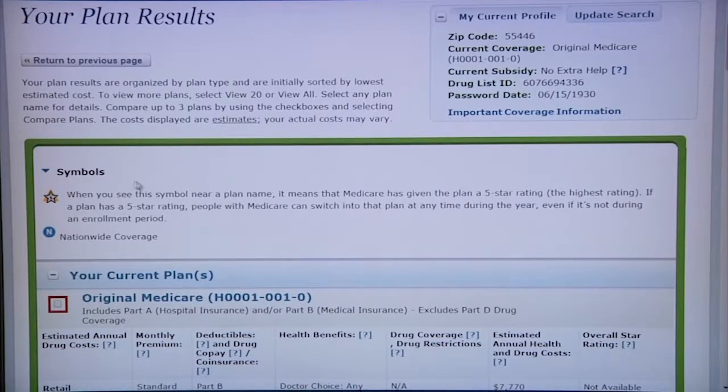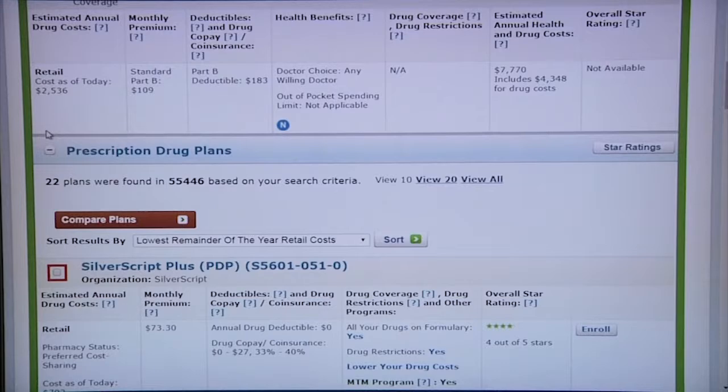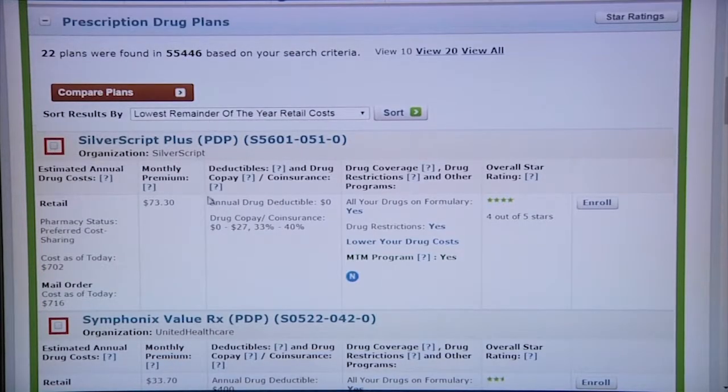Under Plan Results, you'll notice these symbols. There are a few different symbols that might pop up. One of them is the star rating, and this little N shows nationwide coverage. You can skip over the original Medicare selection. That's your current plan. Now, the plans will be listed in order of lowest remainder of the year retail costs.